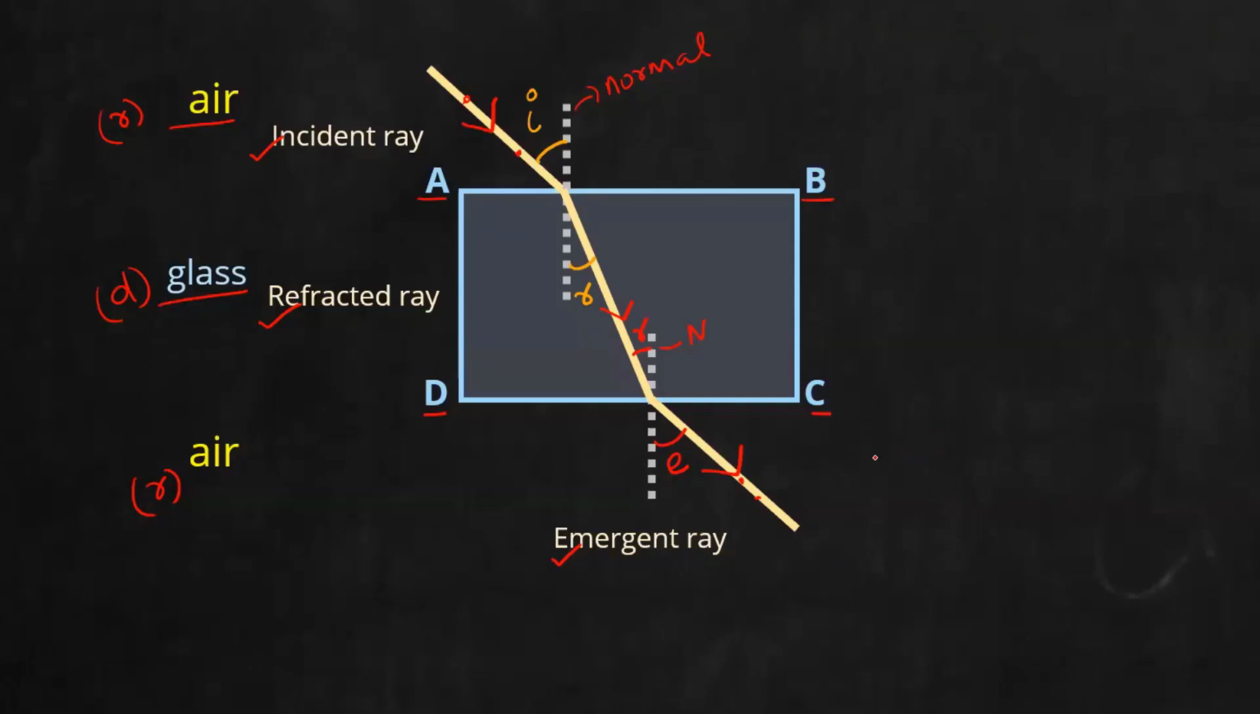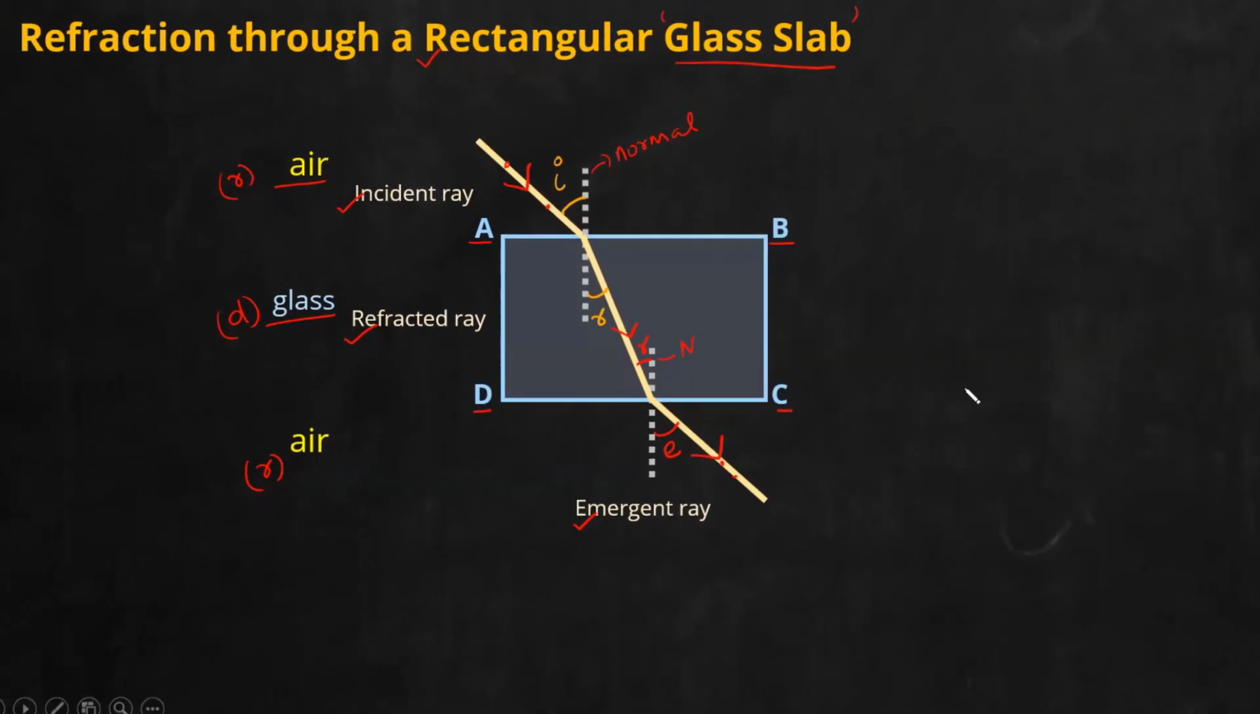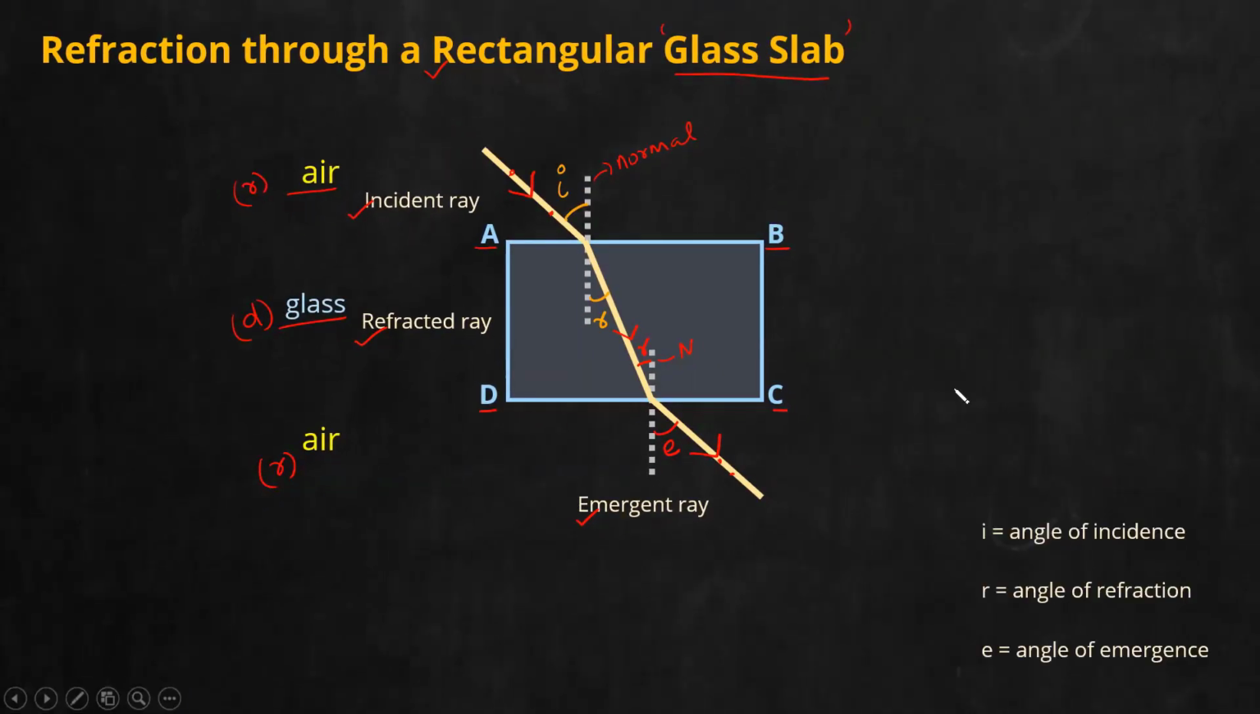And when you do the practicals, you will also get that the angle of incidence is equal to the angle of emergence, because how much refraction happens at face AB will be equal and opposite to the refraction happening at face CD. Okay, now just note it down. I is the angle of incidence, R is the angle of refraction. Don't write reflection, refraction. E is the angle of emergence. And if you want, you can note down I is equal to E.